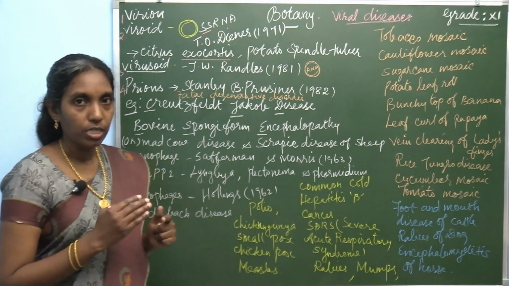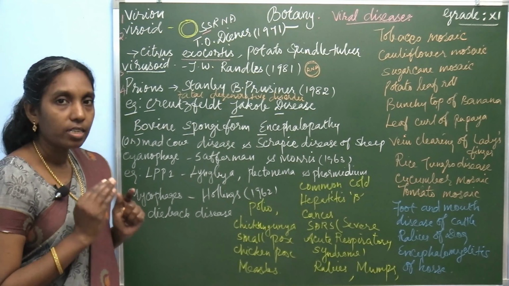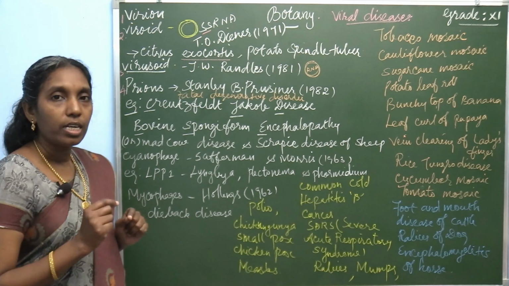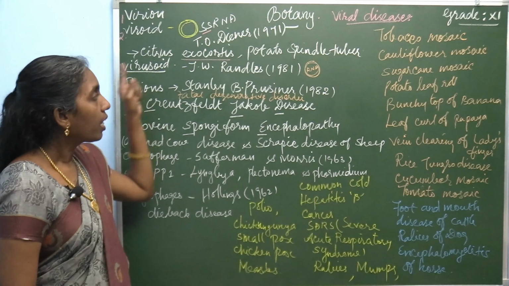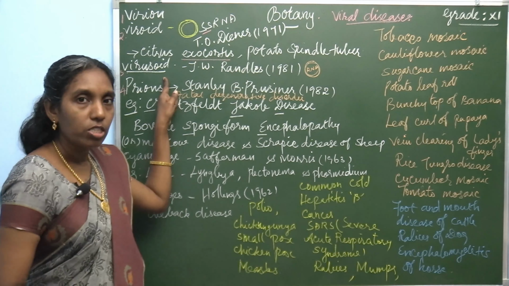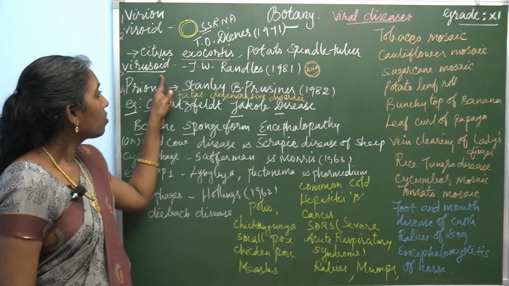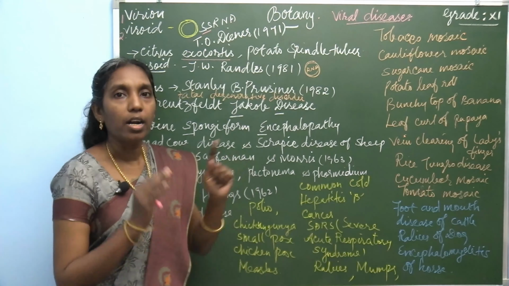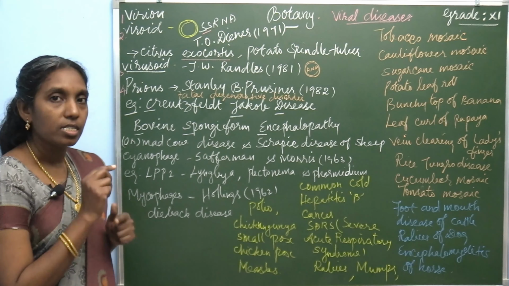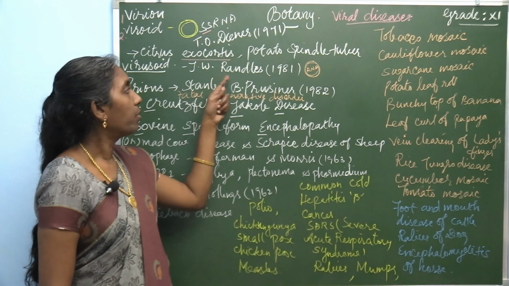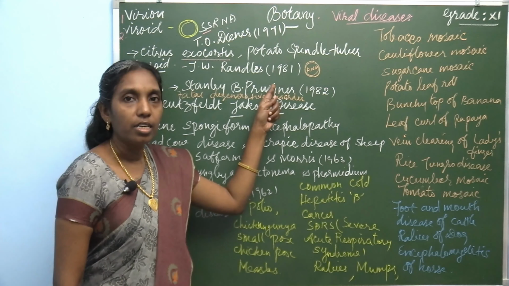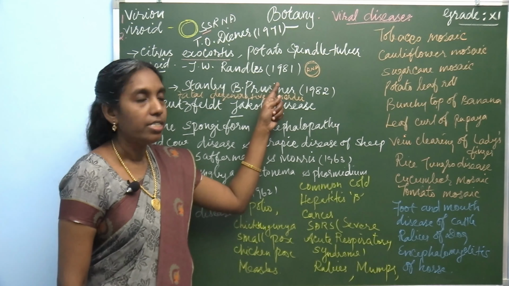Viroid contains ssRNA without capsid, only nucleic acid content is present. The nucleic acid content is enough to cause disease. So it is not surrounded by capsid. Virusoid is similar to this, possessing a small circular RNA, discovered by J.W. Randles in the year 1981.